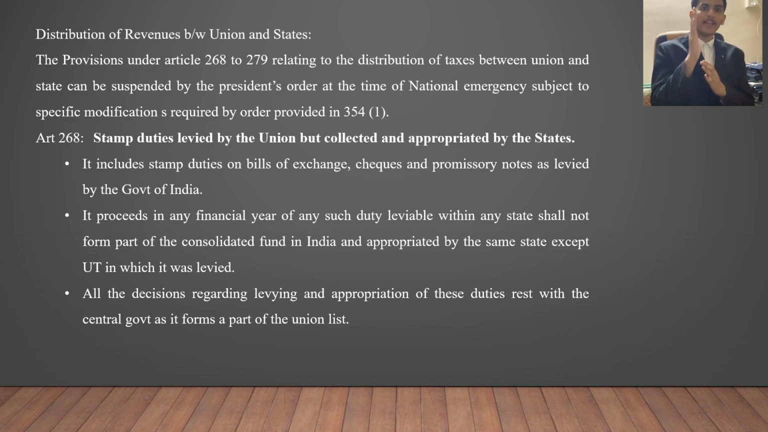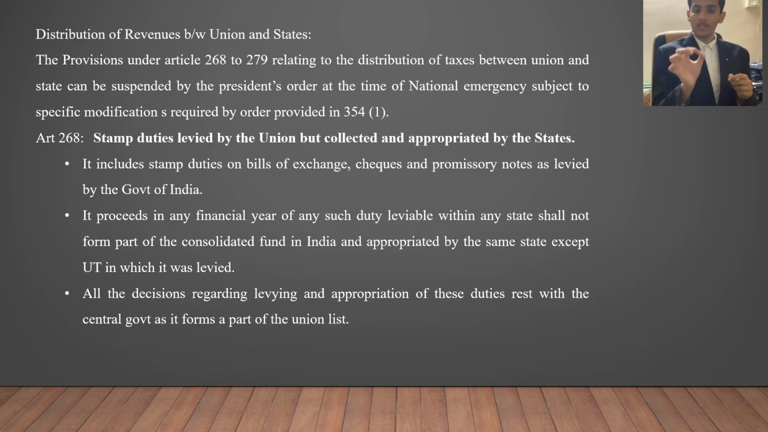Moving on, Articles 268 to 279 relate to the distribution of taxes between union and state. So here we will learn that there is a line between what the union is getting and what the state is getting. Basically 268 to 279 deal with what taxes the union government gets and what taxes the state government gets. 268 says that stamp duty is levied by the union but collected and appropriated by the states. What this simply means is that the stamp duties are collected by the union but appropriated by the states.